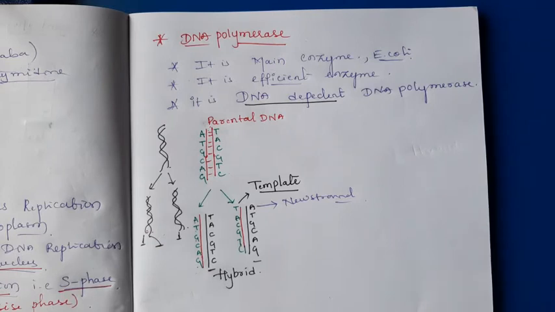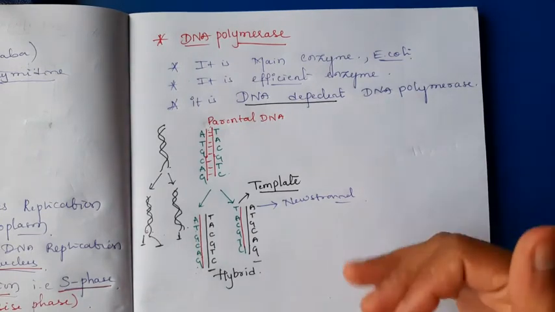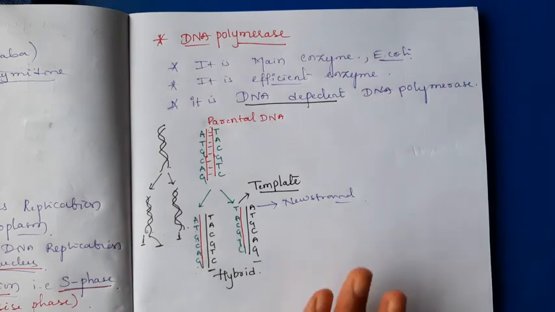Okay, for the polymerization DNA polymerase is very necessary. Now I am going to write the points of this DNA polymerase enzyme. It is a main enzyme in the E. coli. It will help for the DNA replication. Then it is a very efficient enzyme.